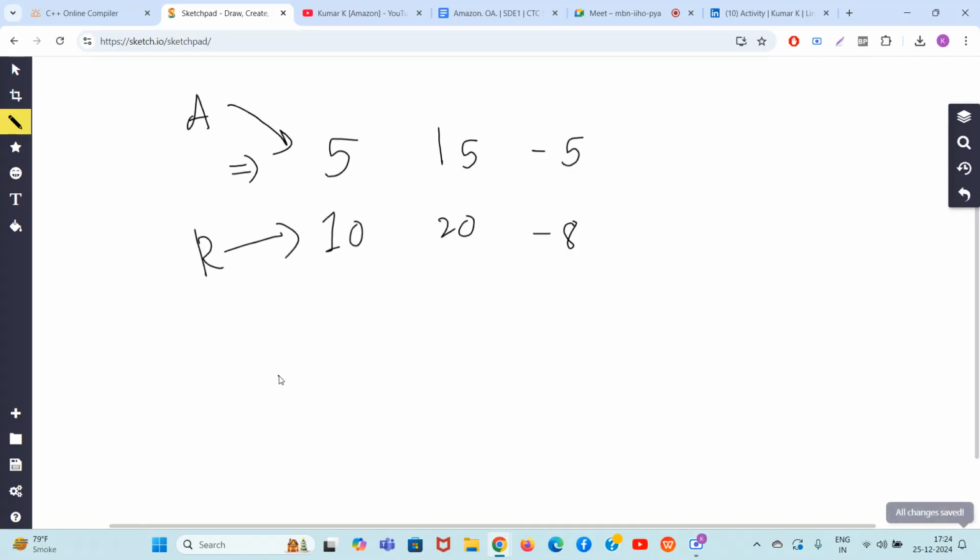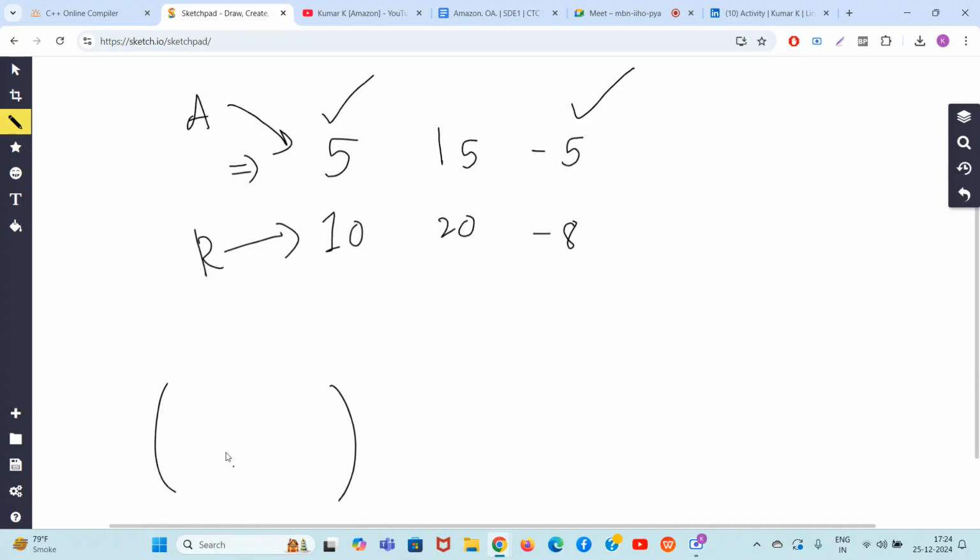Let's say I take 5, 10, 15, 20. Okay, so we are taking some nice examples. -5 and -8. Okay. So guys, you can pick up any subset. Let's say this is array A and this is array R. So let's say I am picking the subset. I am picking this element and this element in my subset.